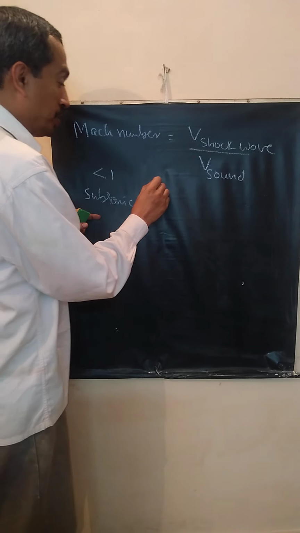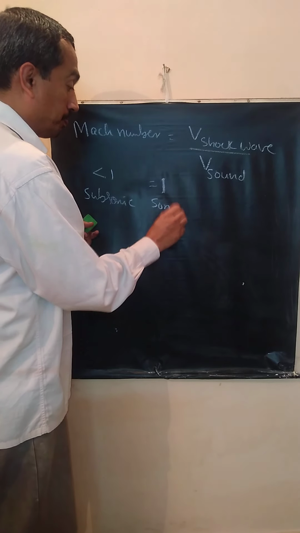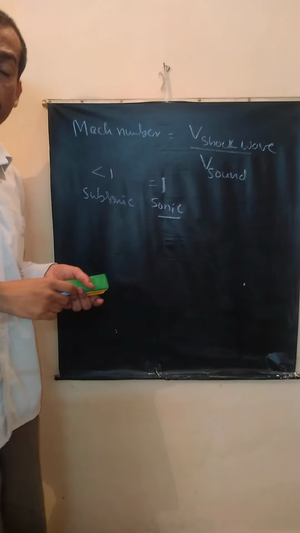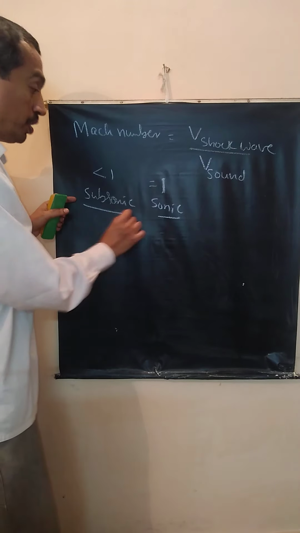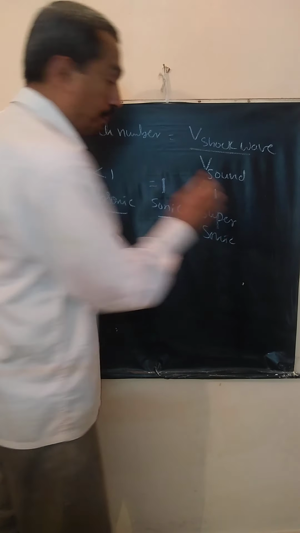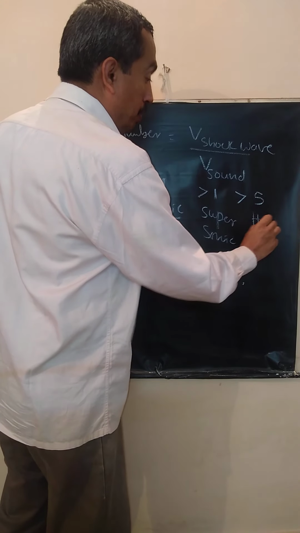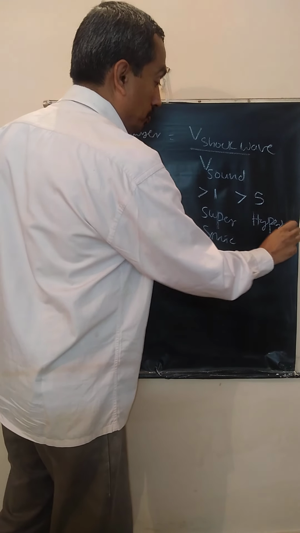Next, if it is equal to 1, we call it a sonic shock. This is subsonic shock. Correct? Suppose it is greater than 1, we call it supersonic. If it is greater than 5, it is called hypersonic shock.